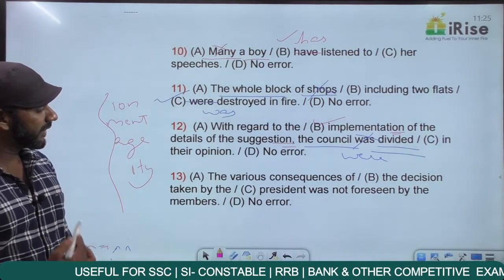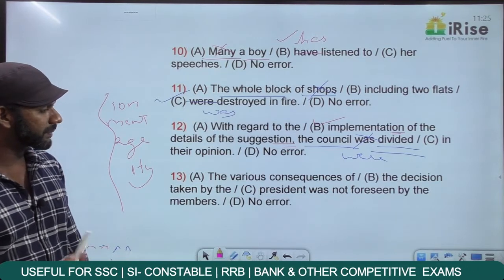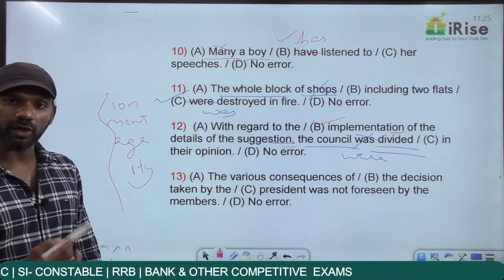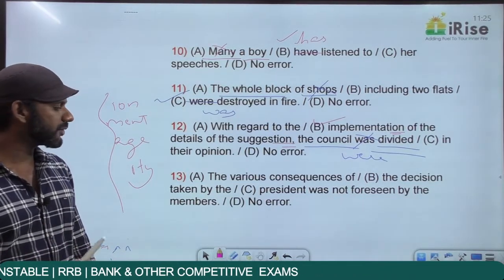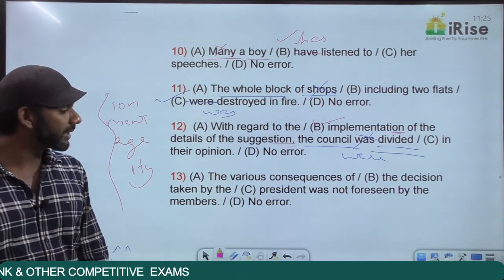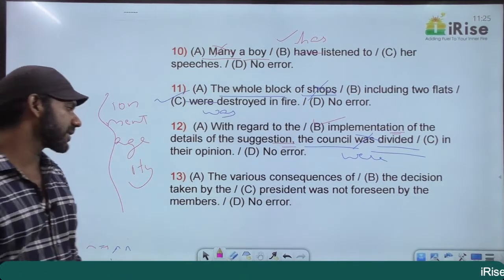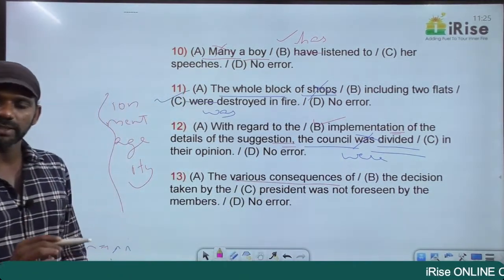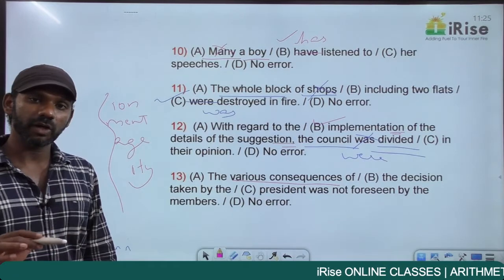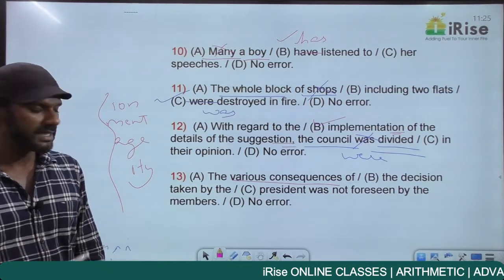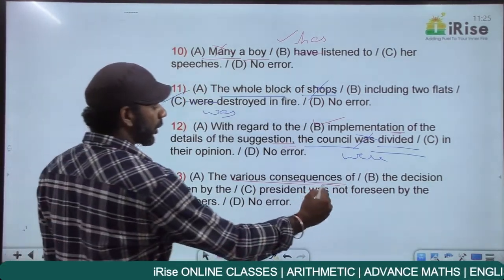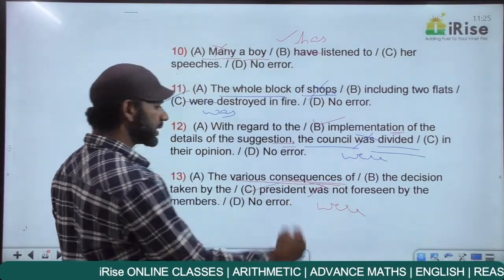Come to the next statement. Understand the meaning. The various consequences of the decision taken by the president was not foreseen by the members. From the meaning, what did not get foreseen? The various consequences, that's the meaning. It means various consequences did not get foreseen by the members. Various consequences, plural, verb must also be plural. It cannot be was, it must be were. We got the answer based on the meaning.